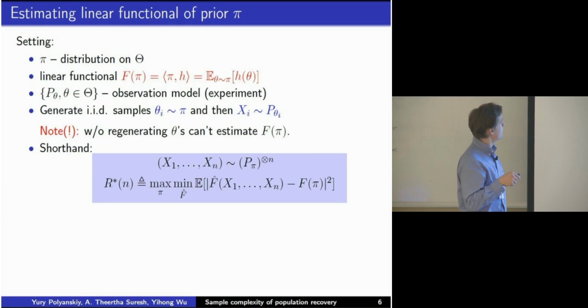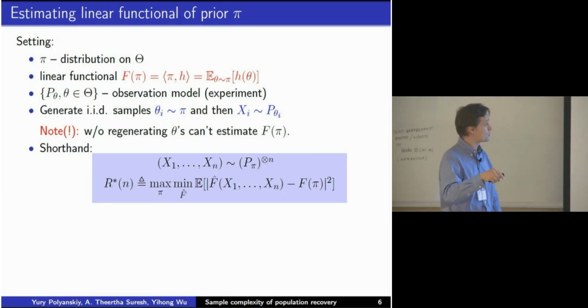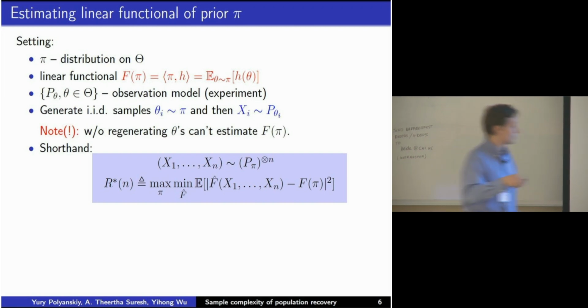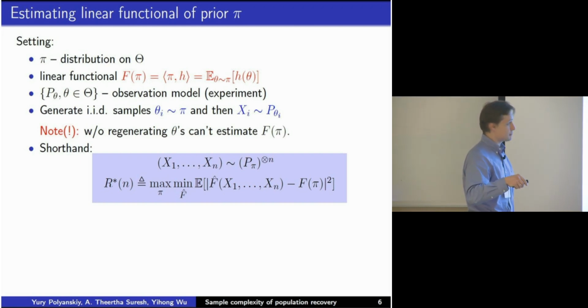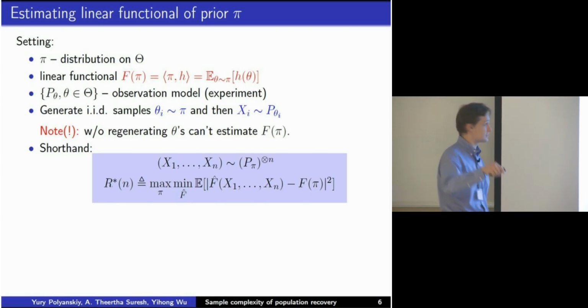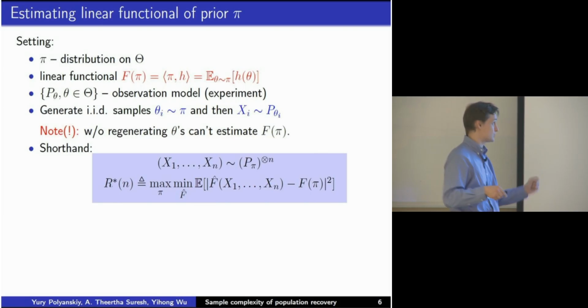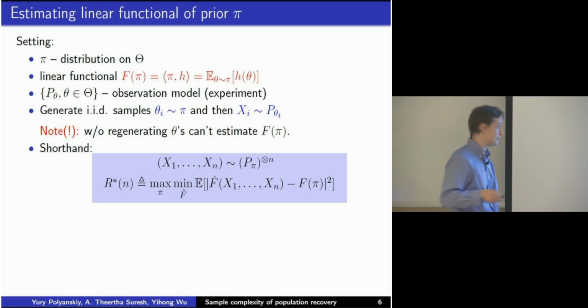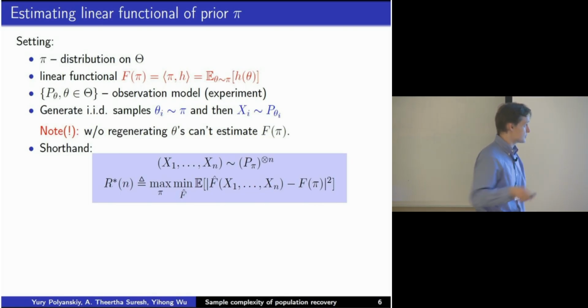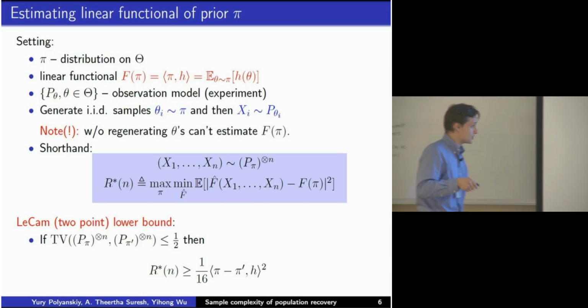Okay, so now the model is the following. You generate IID samples from pi, then you observe correlated samples of xi, and this is what I denote by P sub pi, this mixture distribution, with tensor n, meaning theta is regenerated every time. This is very important. Theta is not generated once, but at every sample. And then we're interested in the minimax risk. So what can you say about this bound?